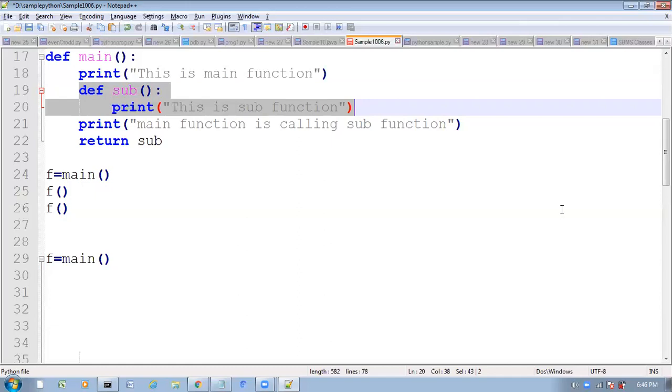At return sub, why are we not taking parenthesis? If you take parenthesis, it means we are calling that function. But here I am not calling, I am returning that.